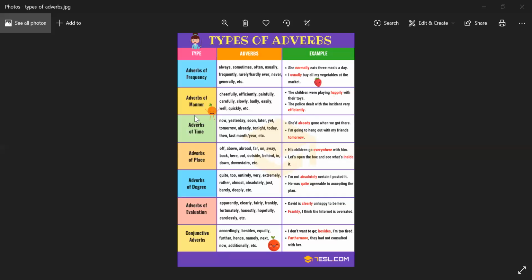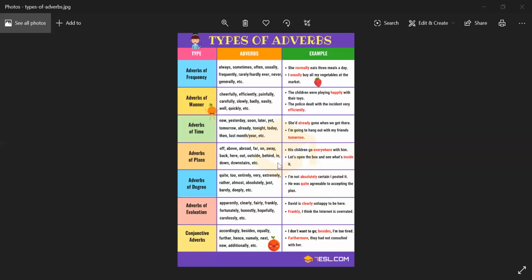The third type is adverbs of time. It answers the question when. I'm going to hang out with my friends tomorrow. When will I hang out with my friends? Tomorrow. The fourth type is adverb of place.